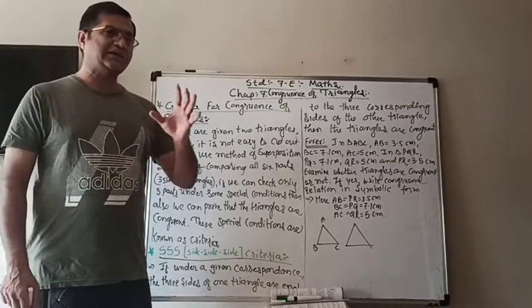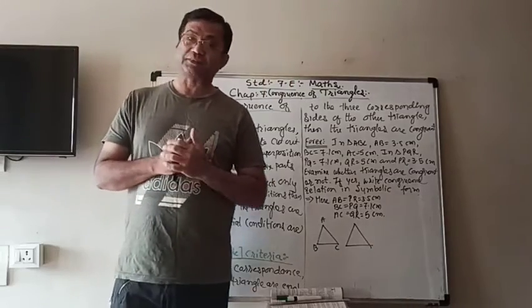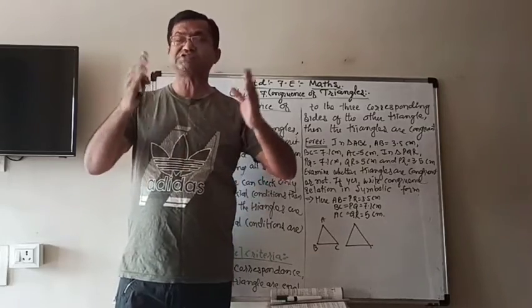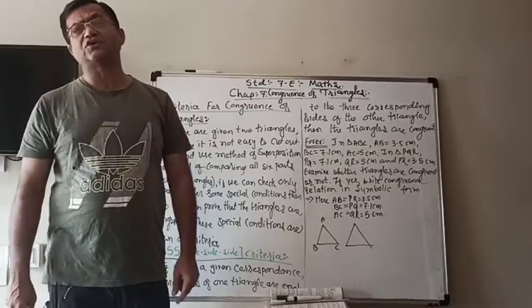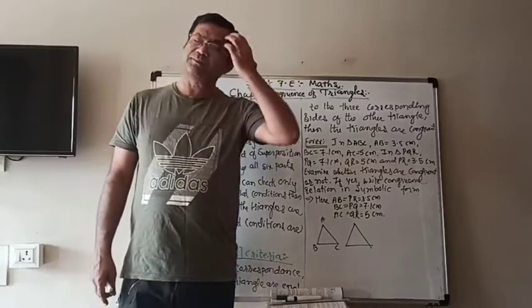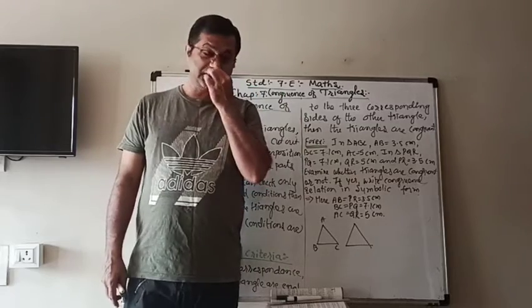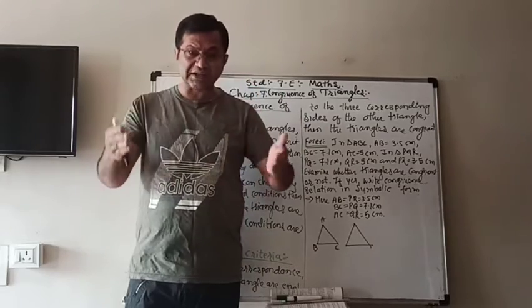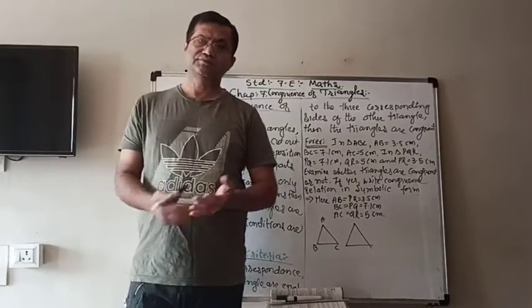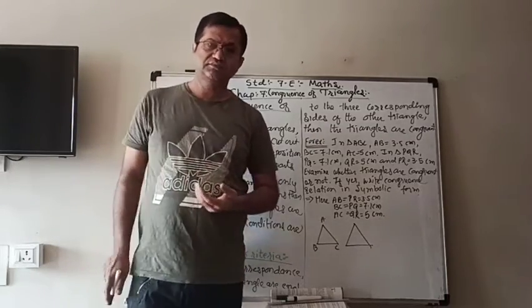Now we learn the congruence of triangles, in which we saw that when we have to check whether triangles are congruent or not, we use the method of superposition. It means we trace the triangles, cut them out, then superpose.